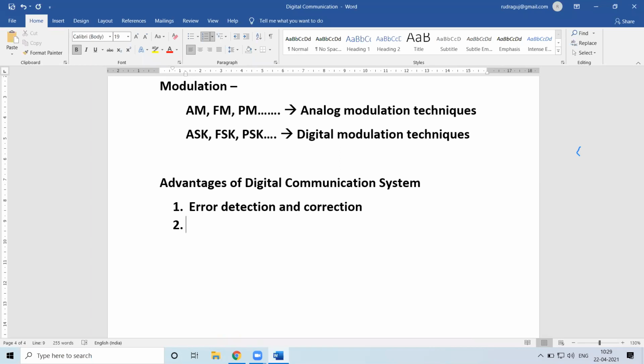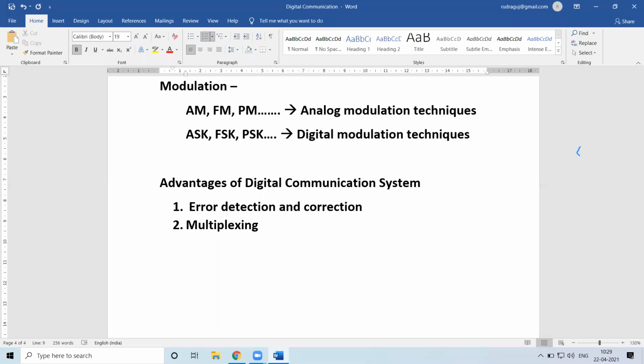Apart from this, another one is that we can apply multiplexing to the digital communication system, and it is less complicated as compared to the analog communication system.